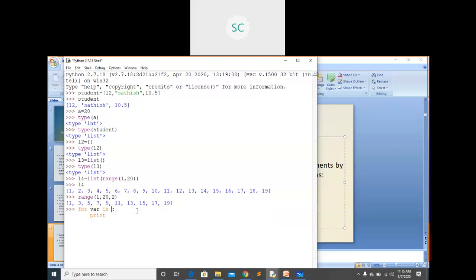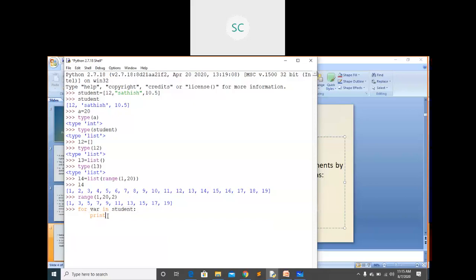We are going to iterate over the list of elements, right? For variable in, from where you are going to retrieve the elements, that list you need to mention. In sequence we have different types: list, tuple, dictionary, set. That list you need to mention here, student. I am accessing the elements by using this variable.